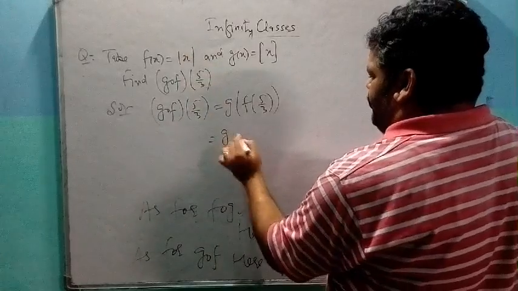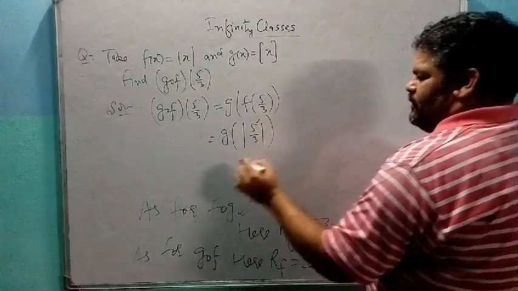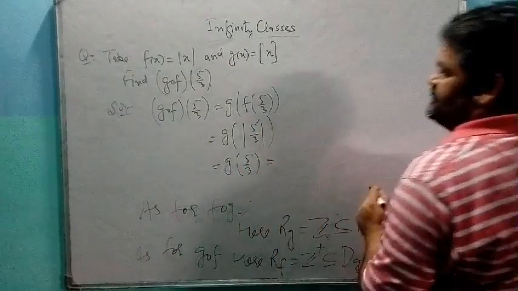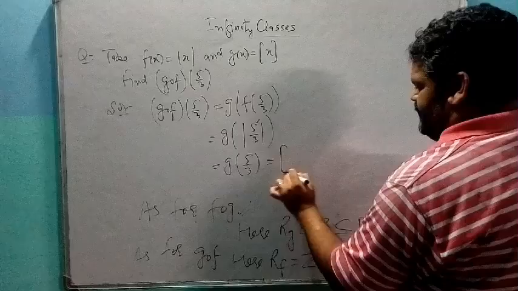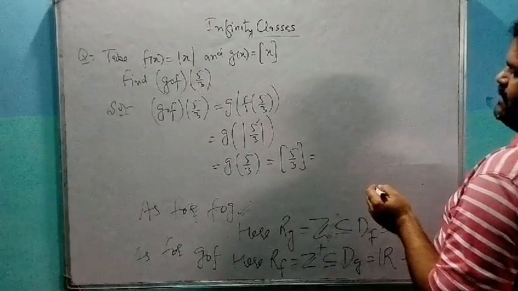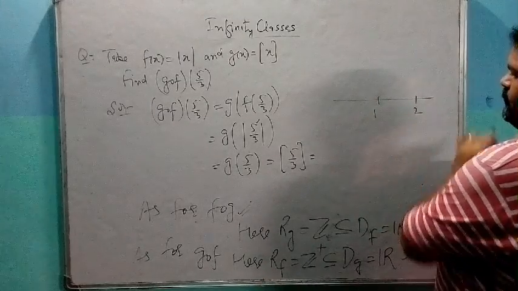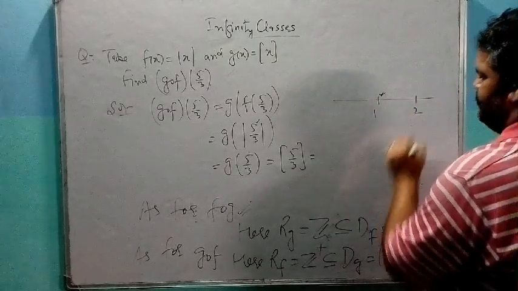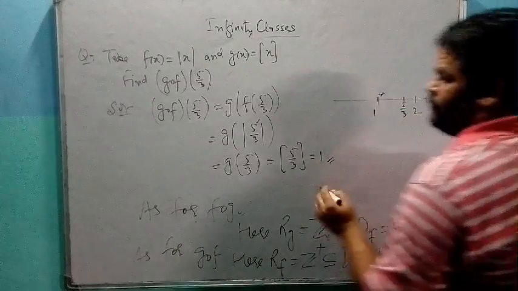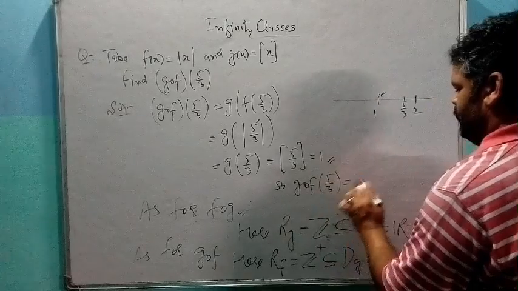This is modulus of 5 by 3. 5 by 3 is a positive number, so its modulus is same, 5 by 3. G of 5 by 3 is the greatest integer of 5 by 3. Because 5 by 3 lies between 1 and 2, so greatest integer is 1. So gof of 5 by 3 is equal to 1.